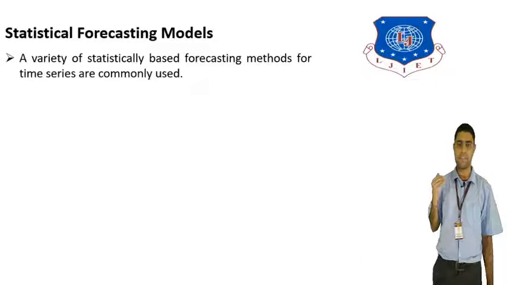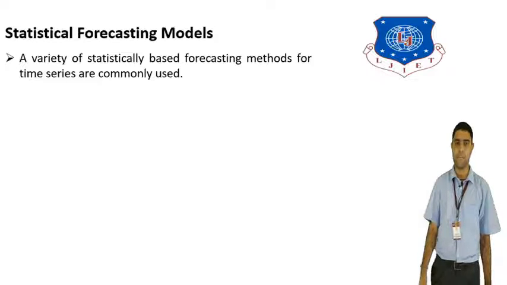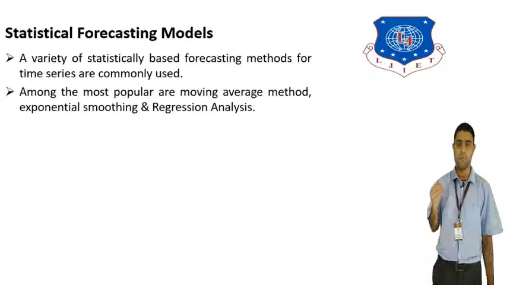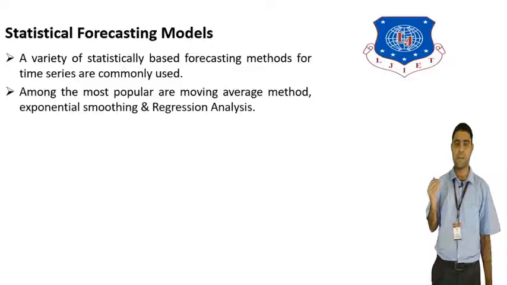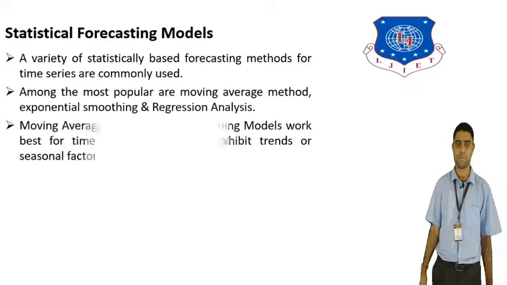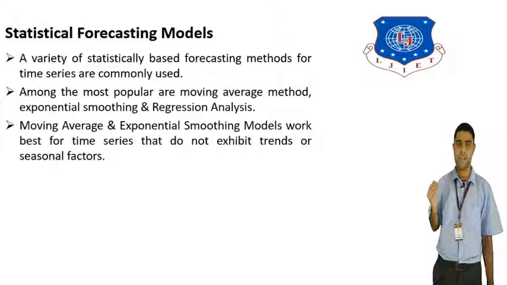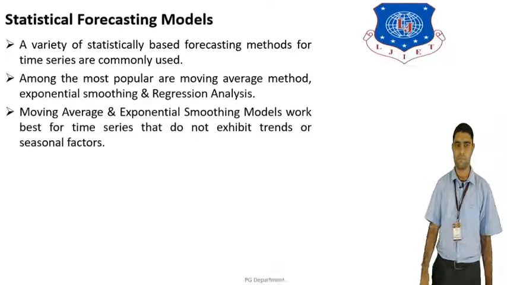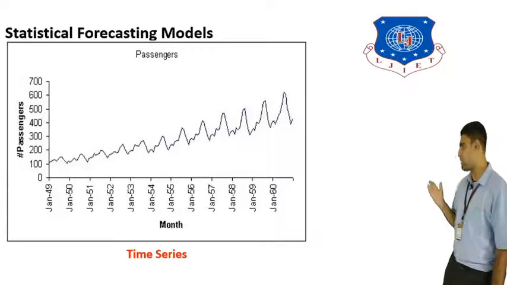A variety of statistical based forecasting methods for time series are commonly used. Different statistical methods are used in forecasting models for time series data. The main statistical forecasting methods are the moving average method, also known as the simple average method, and the exponential smoothing method. These are important in time series data and are also used with seasonal effects.